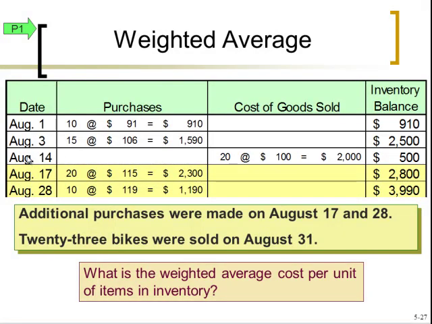So even though they didn't add in a layer here, if you were doing this on Excel or by hand, you would probably just want to cross out these 2 layers and change them to a new layer. You can call it an average layer. But in any case, on August 17th and 28th, we bought 2 new layers of inventory. So now that we're making a sale on August 31st, we're going to have to merge our average layer plus these 2 new layers to get a new average layer. So we'll calculate a new weighted average cost per unit.